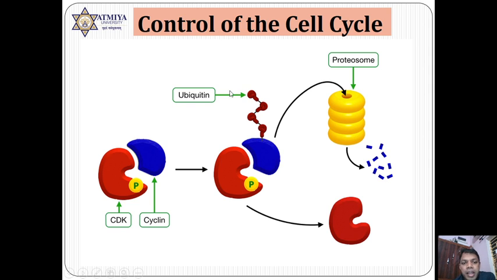For the degradation of cyclin, a ubiquitin mediated complex formation occurs. This is called the ubiquitin mediated proteasomal complex, or it is also known as the anaphase promoting complex. Here, cyclin will be degraded by joining with ubiquitin. There is a specific marker protein, ubiquitin, which joins to cyclin B, and then some other associated proteins as well as the proteasome will bind with this cyclin B, and they are responsible for the degradation of only cyclin B, because the ubiquitin-bound or marked one will be degraded by this specific type of proteasome.